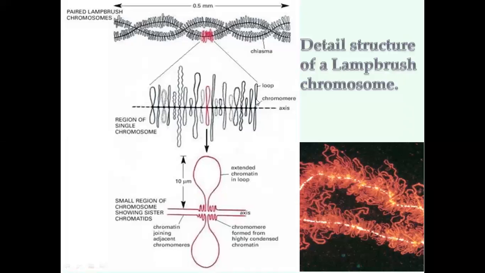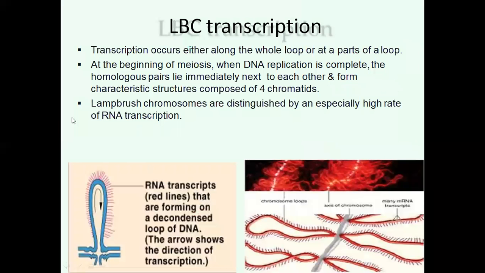These lateral loops are symmetrical structures; both the lateral loops are like mirror images. This is the axis, under this 10 micrometers. These extended loop-like structures contain highly condensed heterochromatic regions. The transcription occurs either along the whole loop or at parts of the loop.